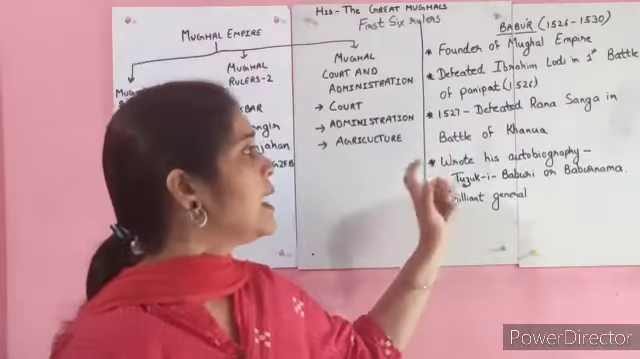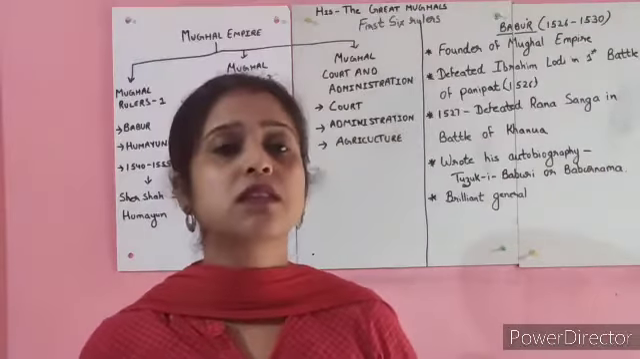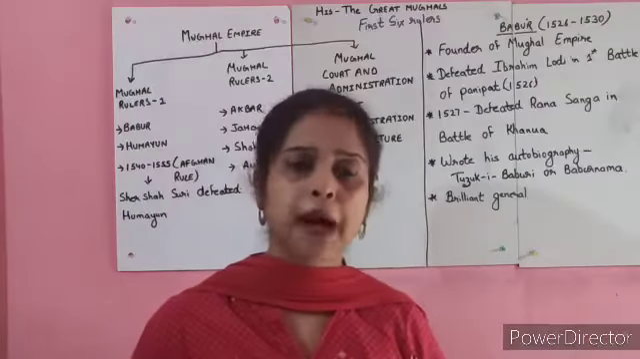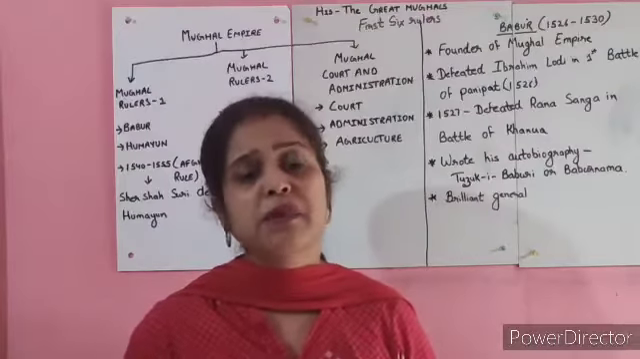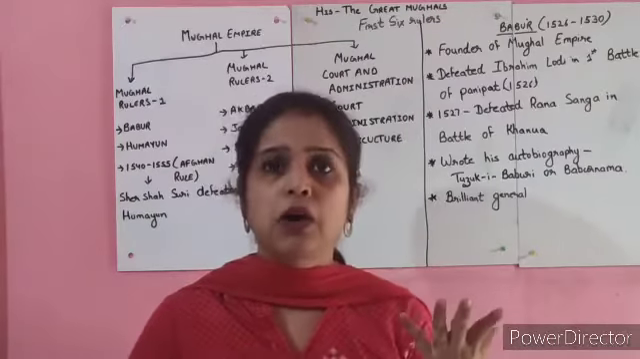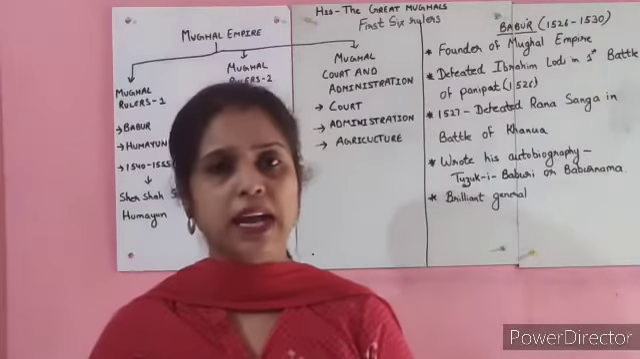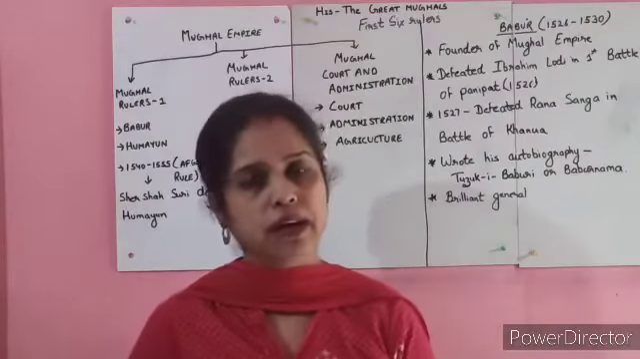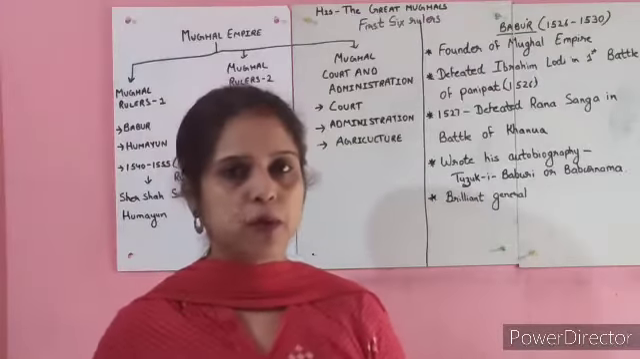Now Babur defeated Rana Sanga in the Battle of Khanwa. This I have already told you. He had written his autobiography by the name Tuzuk-e-Baburi or Baburnama. Now what does this autobiography contain? Babur had mentioned the places, the physical features, and the life of the people of the places that he visited. So everything where he had visited, he had mentioned all those details in his autobiography. So clear about Babur?